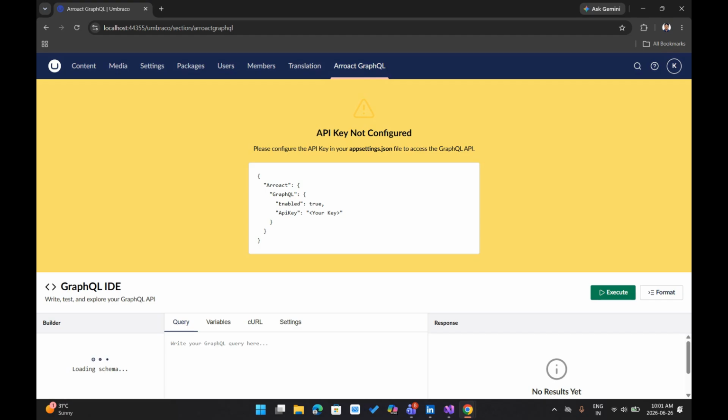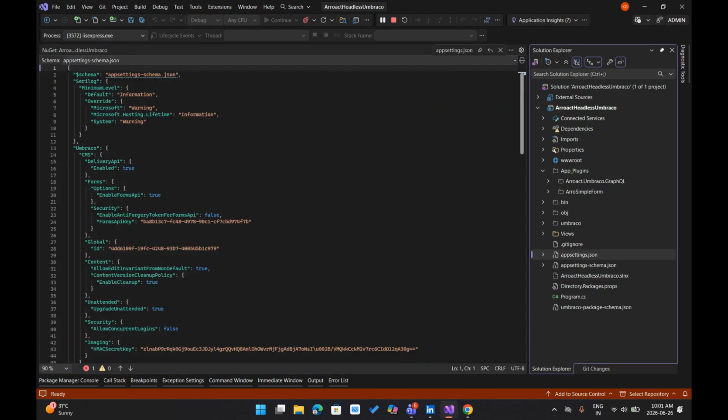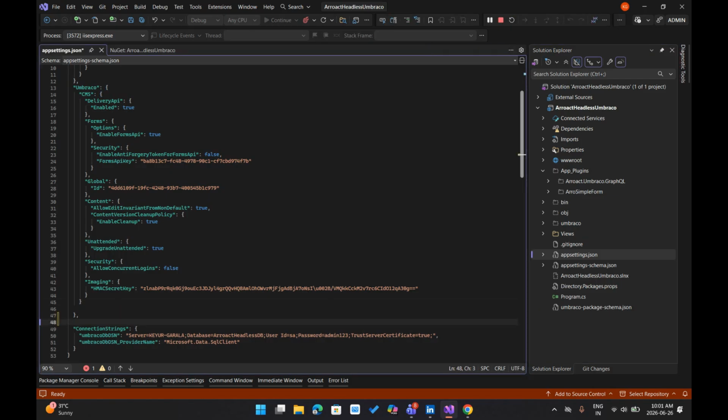By default, if you haven't configured a key, you need to configure this JSON in your application settings JSON. Go to the application settings JSON and paste the entire JSON over here. In the API key, you need to configure your key.